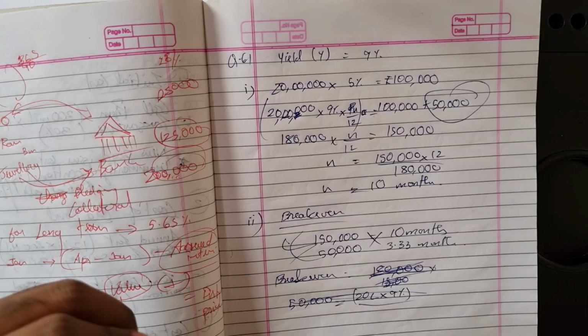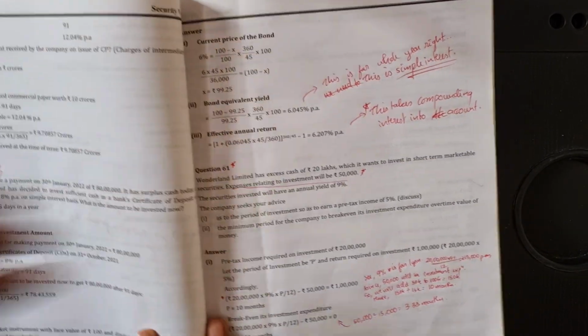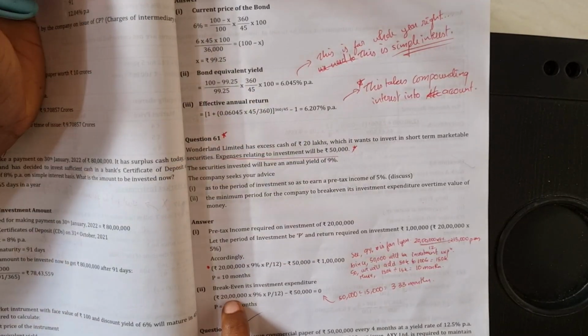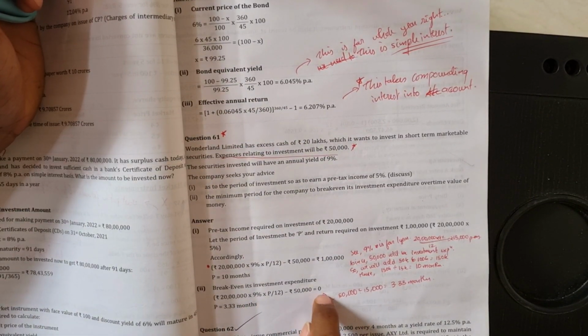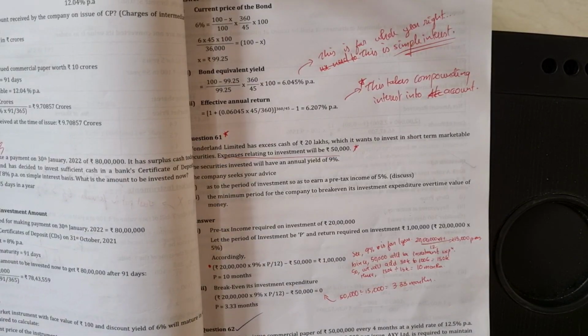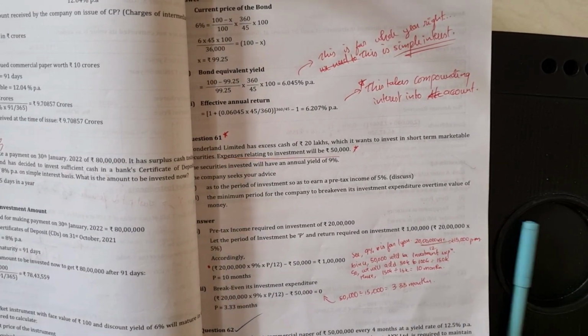We'll check the solution for the formula. See, what they have said is 20 lakhs into 9% into p by 12 minus 50,000 is equal to 0. So we get p is equal to 3.3. This one-line formula we need to write. Okay, that you figure it out.